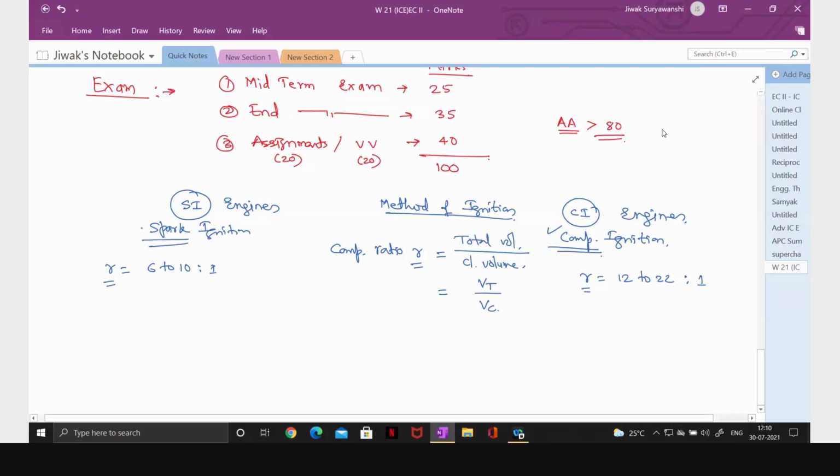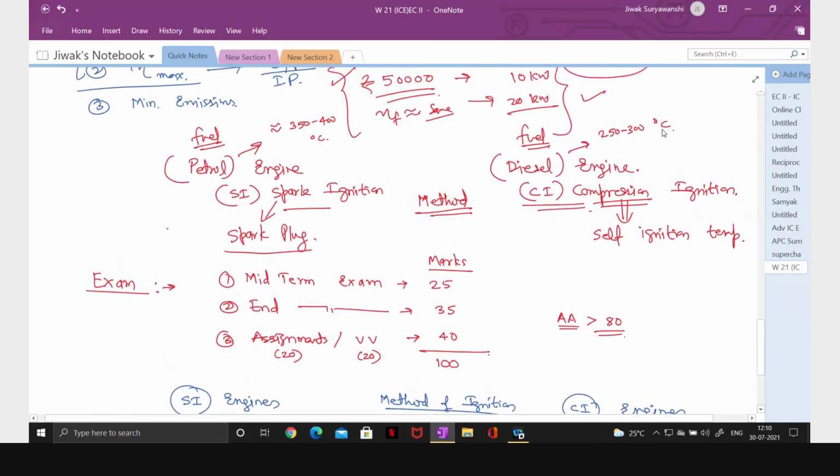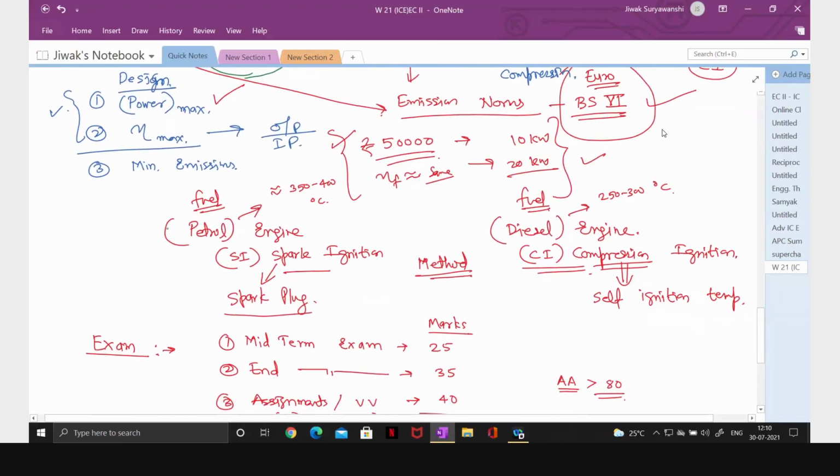And in the spark ignition engine, we are going for spark. So when the spark is ignited, the local temperature becomes greater than the self-ignition temperature of fuel. That is spark ignition. So here I have given you the values.